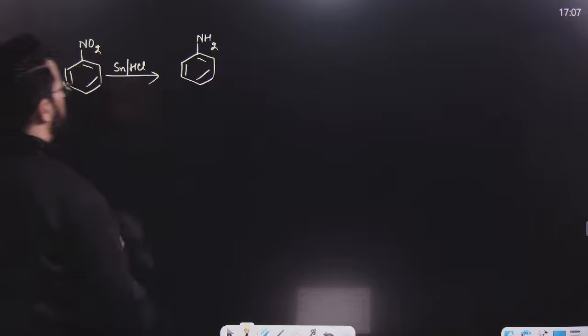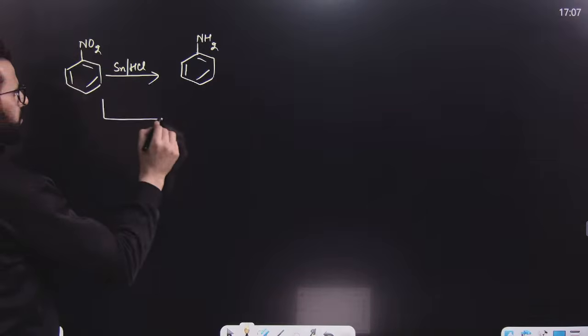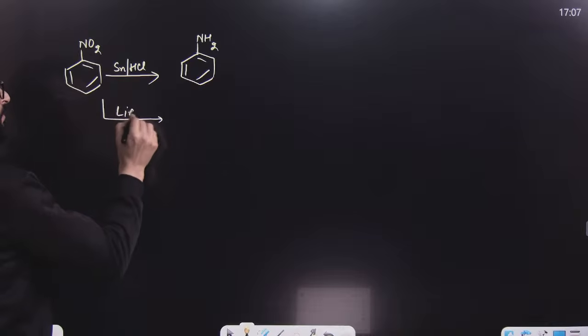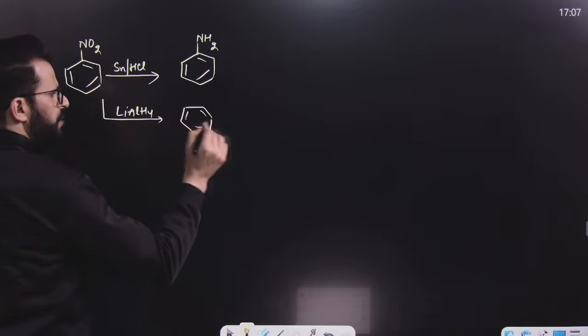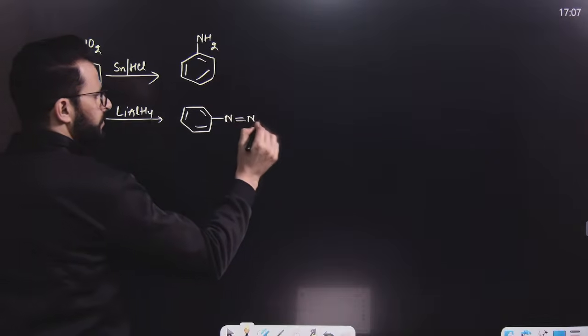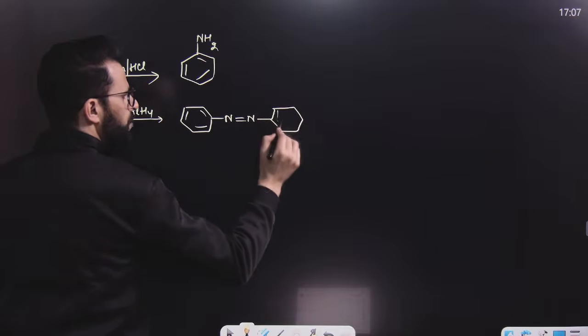Now if this nitrobenzene is treated with lithium aluminium hydride, then remember it will result in the formation of azobenzene.